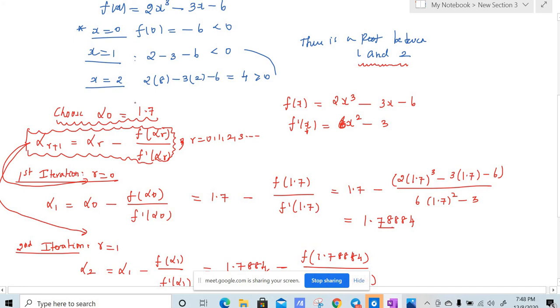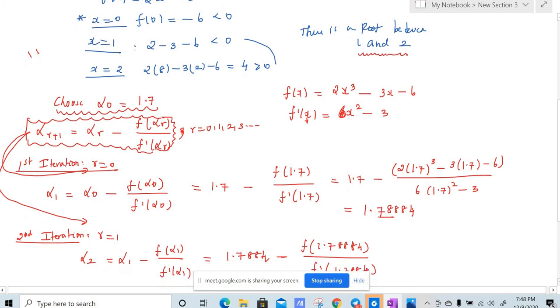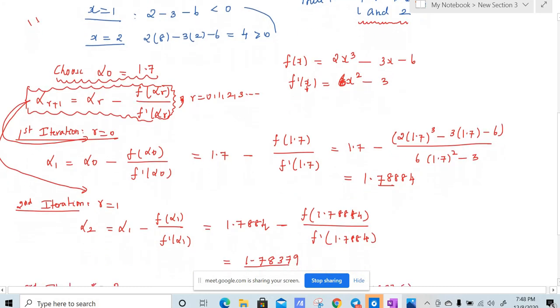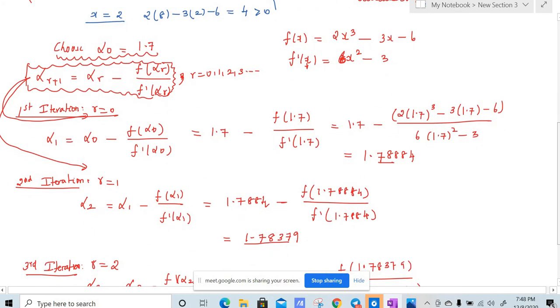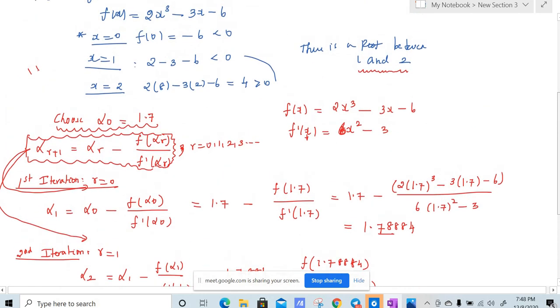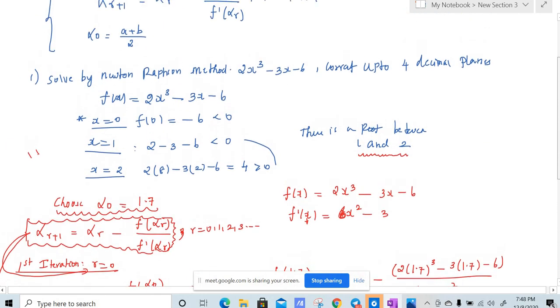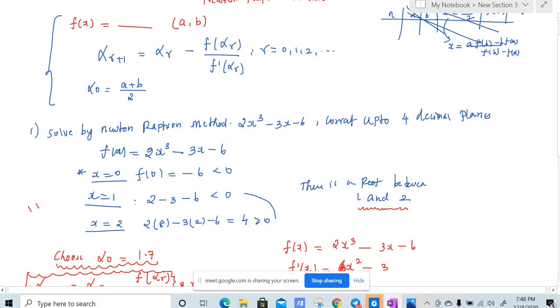Suppose you choose alpha naught to be equal to 1.1 or 1.2, something like that, maybe some iterations will be higher. So for example, you get the answer in the fourth iteration or fifth iteration, right? So you can choose alpha naught to be any value between 1 and 2. So the answer is 1.78379. So 90% of the problems you will only get a question from the Newton-Raphson method. So if you have any doubt, you can ask, or else we will move on to the next problem.